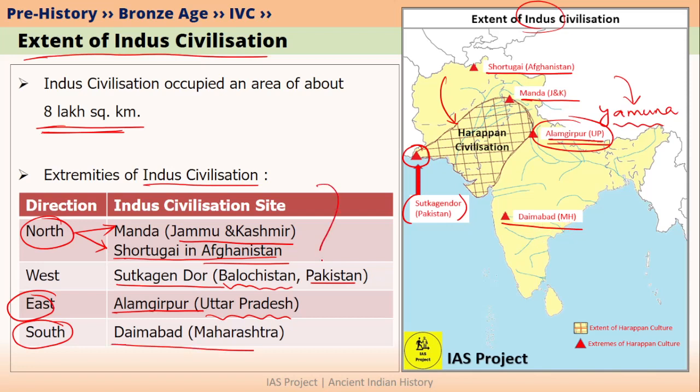So please try to remember all these from the point of view of the prelims exam. We have Shortugai and Manda in the north. We have Sutka Gendor, which is located in Pakistan, in the west. We have Daimabad, which is located in Maharashtra, in the south. And towards the east, we have Alamgirpur, which is located in Uttar Pradesh.